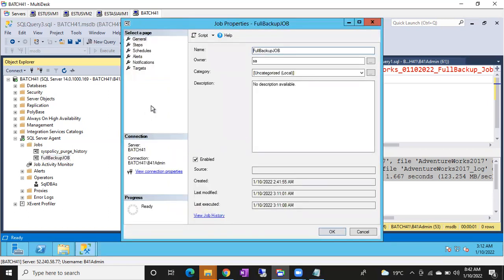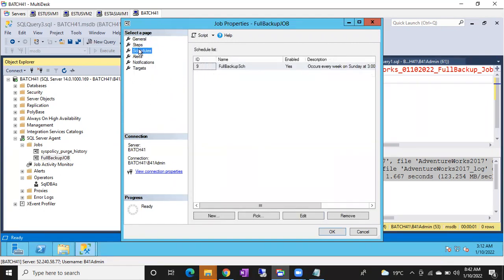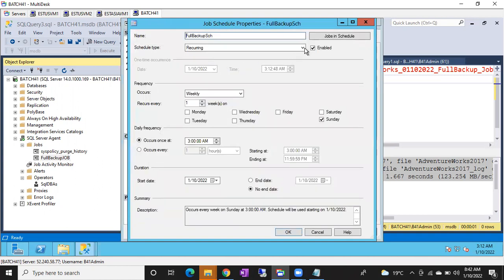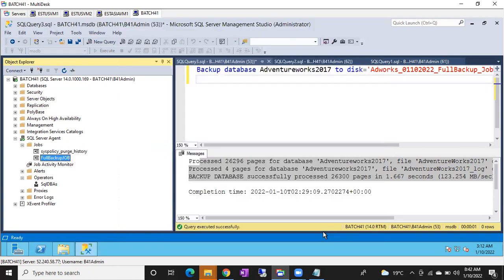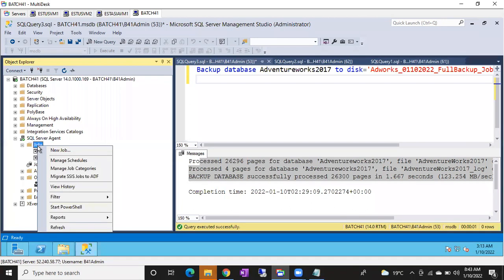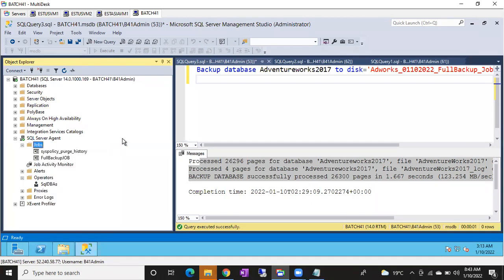Everything is perfect, everything you set up properly, everything is good. But under schedules, if you double click on the schedule and it is not enabled, your job won't run, guys. You have created the job and everything is perfectly fine, but the schedule is not enabled, then what is the use? You gave on what date it has to run, daily, weekly, hourly, at what time it has to run, everything you gave correctly. But still, if it is not running, there might be a chance your schedule is disabled, guys.